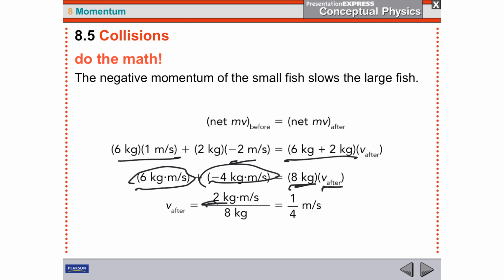6 plus a minus 4 is going to be 2, but then he's 8 kilograms times whatever his new velocity is. So when you divide that out, he's going to slow down by 3/4. He's going to go down from 1 meter per second to the right to 1/4 of a meter per second to the right.